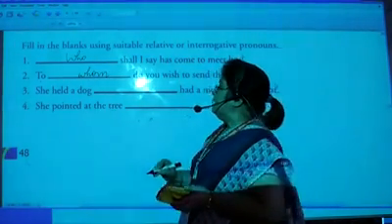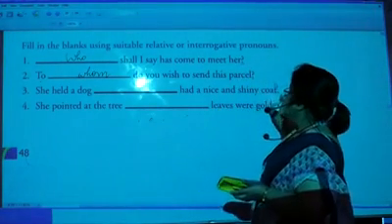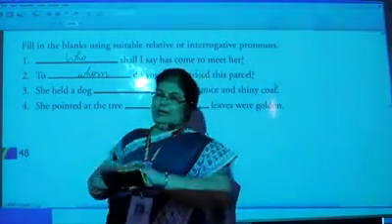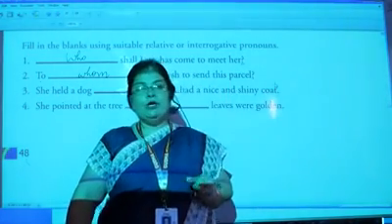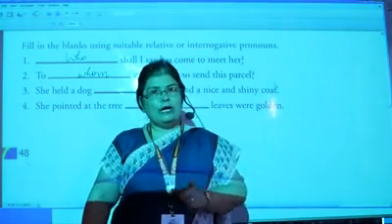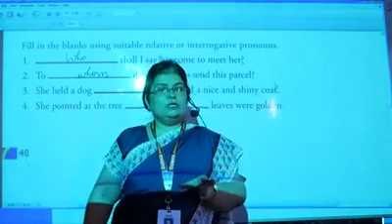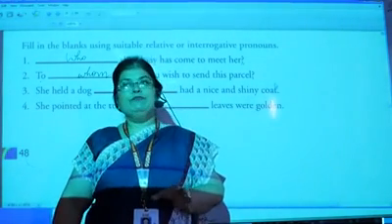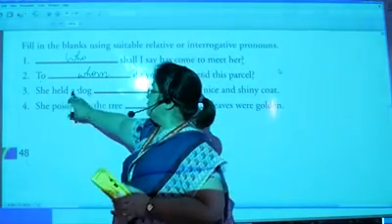She held a dog, dash, had a nice and shiny coat. Now see, there is no question mark in the end. Means it is not a question sentence. So, the word will not work as an interrogative pronoun. We will be using it as a relative pronoun, right? So, relative pronoun, let's see. Held a dog.